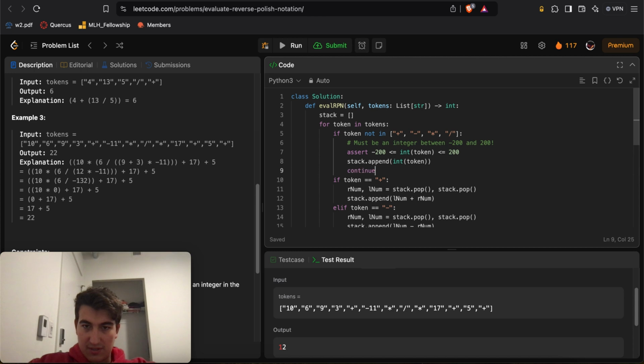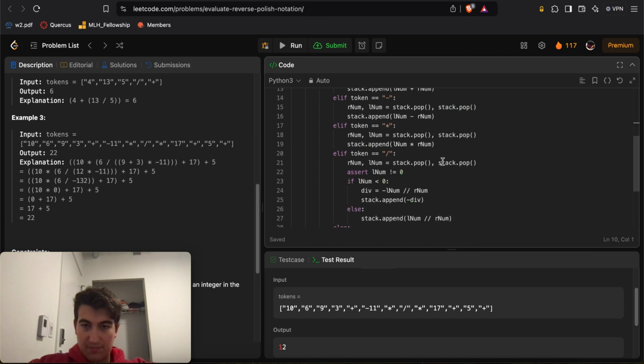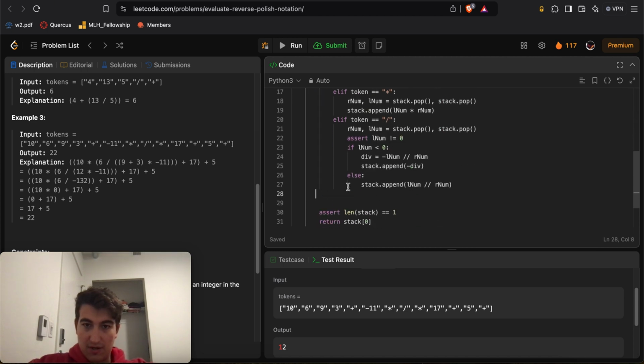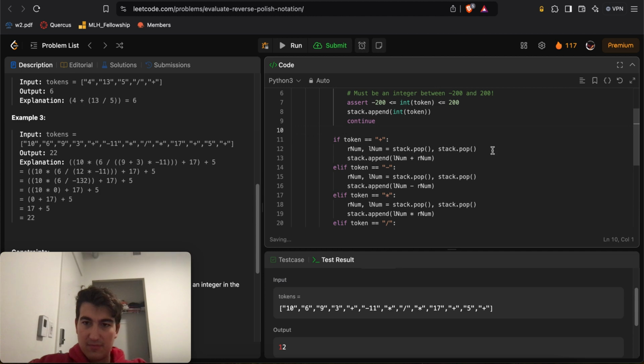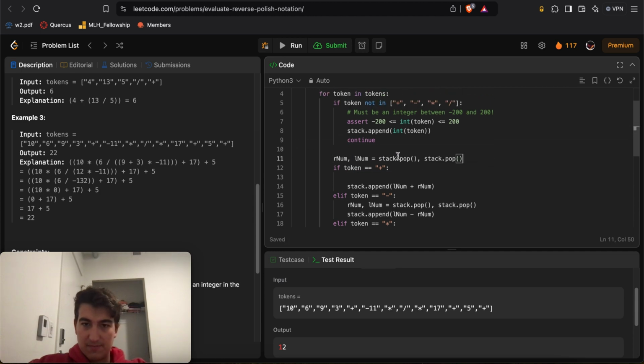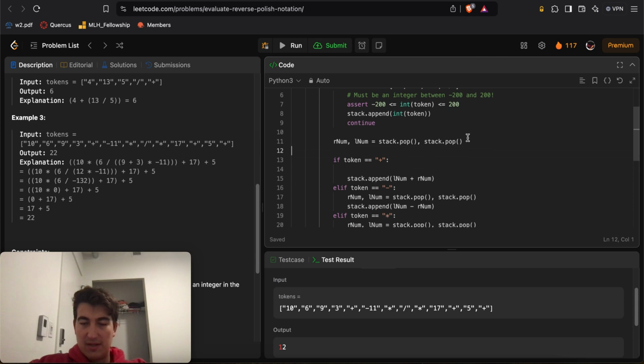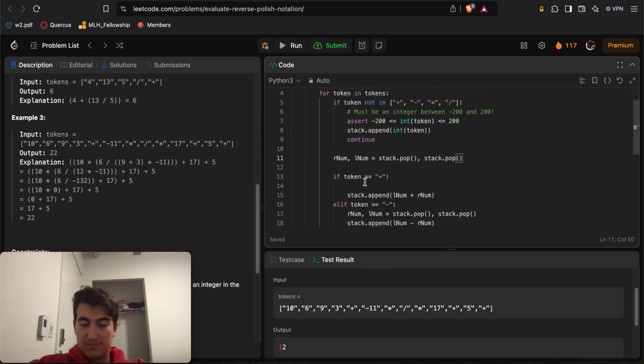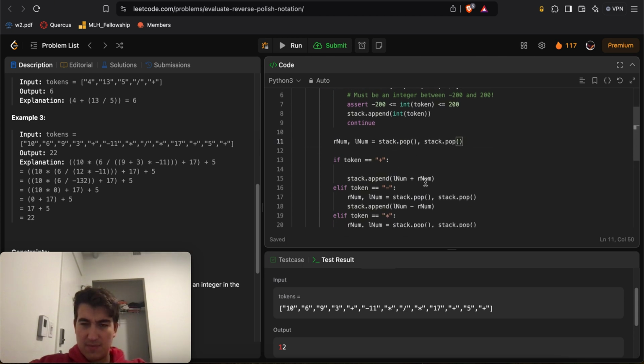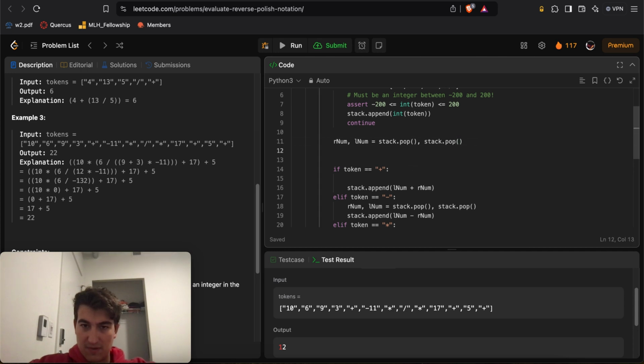Right? And otherwise continue. Okay, okay. Otherwise, we'll do this. Rnum and Lnum are equal to this. Stack.append